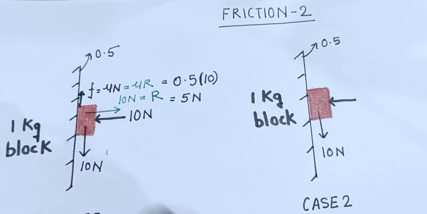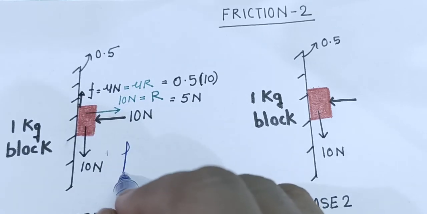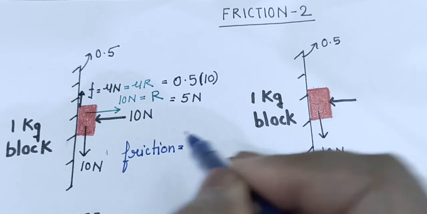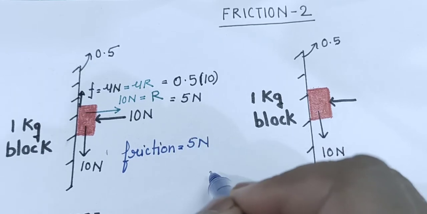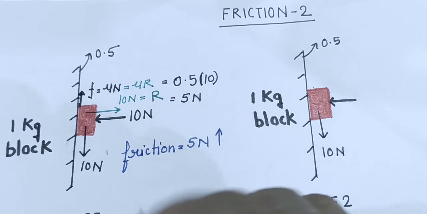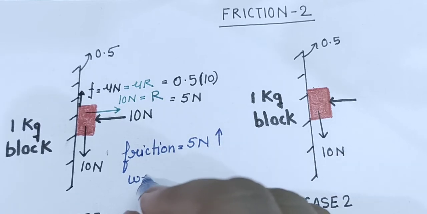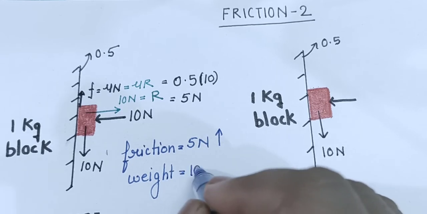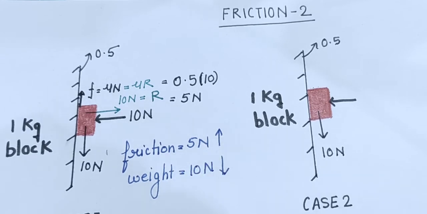No. So we will write here that friction is 5 Newton and upward direction. Gravitational force or weight is 10 Newton and downward direction.